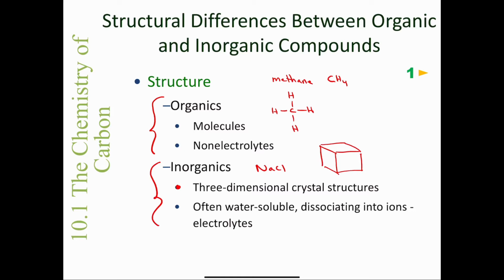So that's how we view the structure of inorganic compounds. They are three-dimensional. And inorganic compounds are often water-soluble, and they will often dissociate into their ions, meaning that they are electrolytes. In fact, that's the definition of what an electrolyte is. It's a compound that will dissociate into its ions in water.